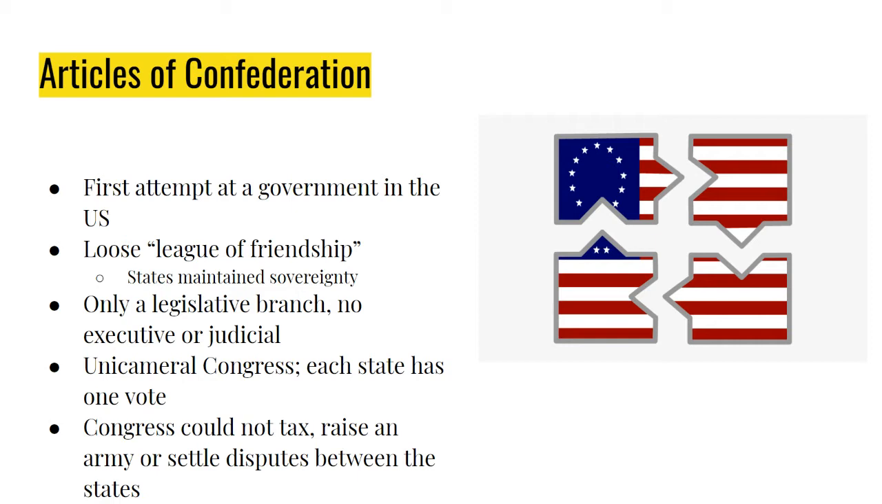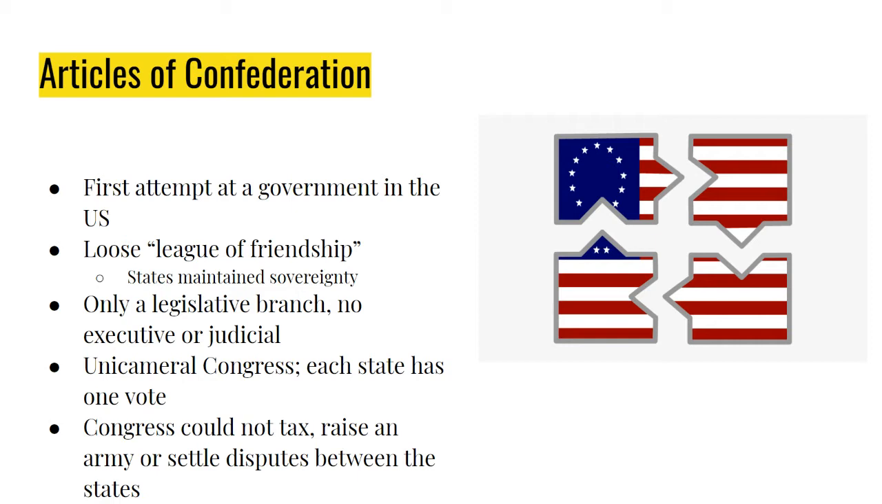The states maintain sovereignty, which is their individual power and control, meaning they have the ability to make almost all of the decisions for their own people. The national government is very weak in the system. Remember, there's only one branch in this government, just the legislative branch. There's no executive branch. Remember, they're afraid of a king, and there's no judicial branch. So the states have their own court systems, but there is no national court system.